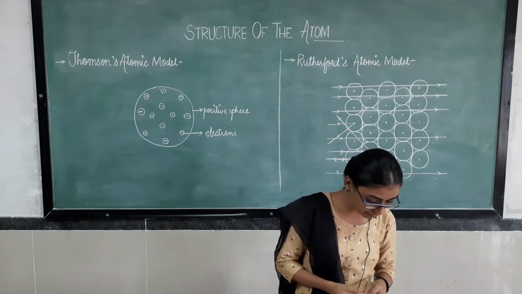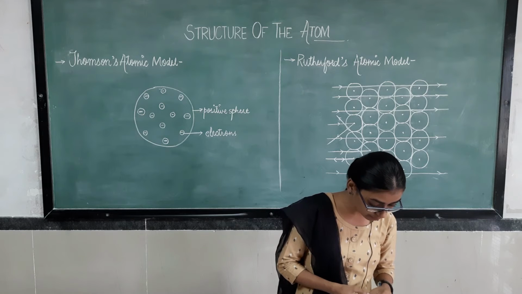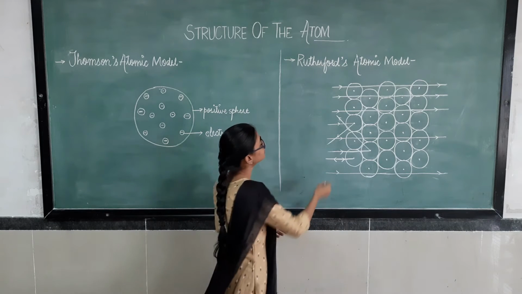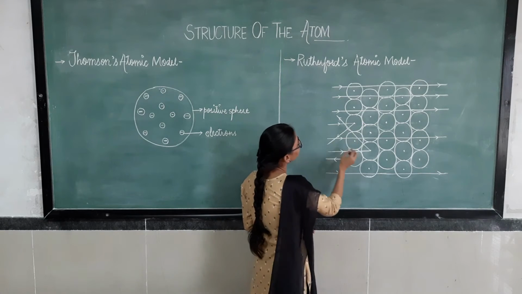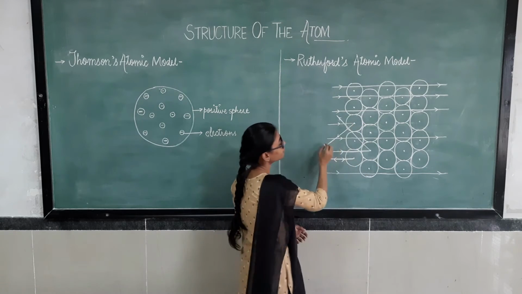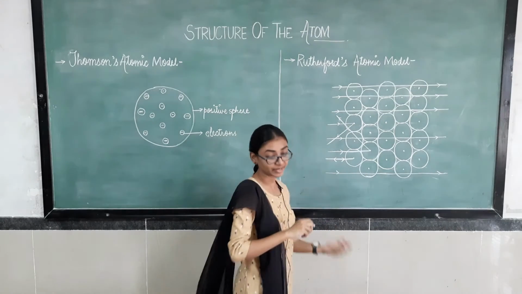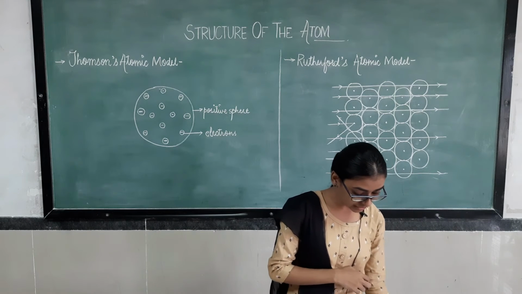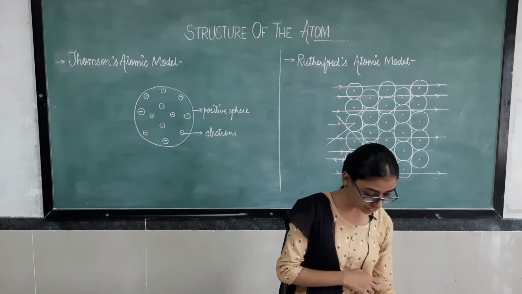So some of the alpha particles were deflected by the foil by small angles. Surprisingly, 1 out of every 12,000 particles appeared to rebound.